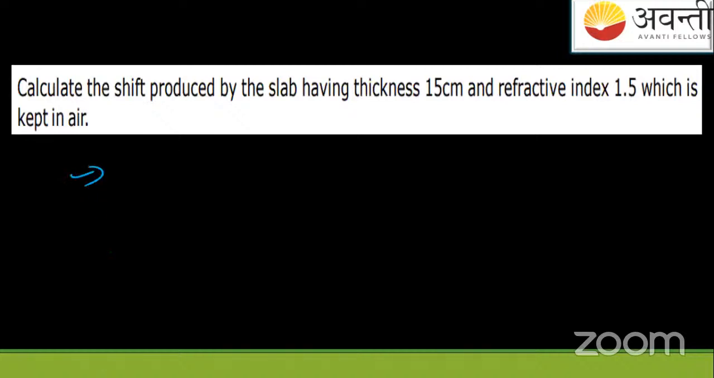So this was a question. It was a very easy question. It says the thickness of the slab is 15 centimeter, the refractive index is 1.5, and this slab is kept in air. So of course, the surrounding medium refractive index will be 1 here. Sneha says not the slab one. Okay, so let us see the slab now. Let me move back.